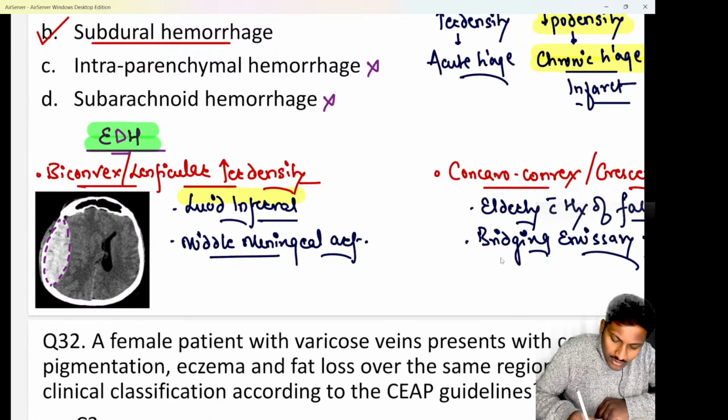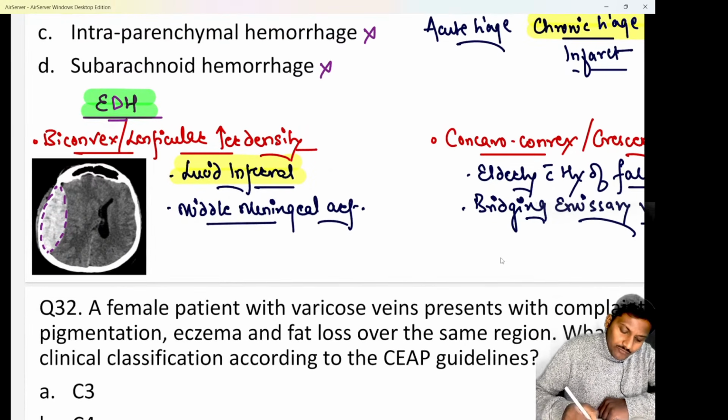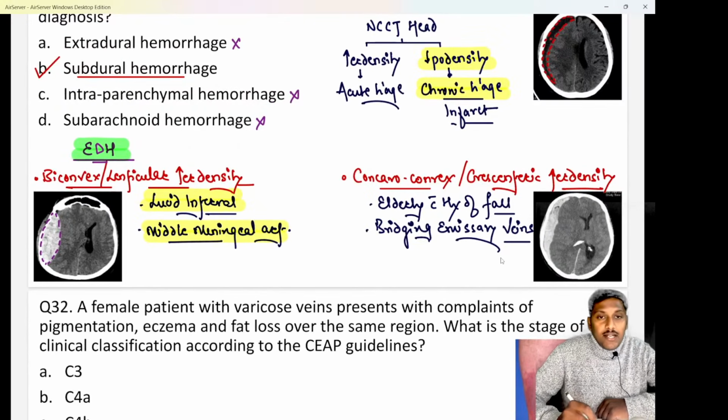So do remember, lucid interval is a classical feature of EDH or an extradural hemorrhage, and the commonest vessel to bleed in patients of EDH or extradural hemorrhage is the MMA, that is middle meningeal artery, is the most common vessel to bleed in EDH.